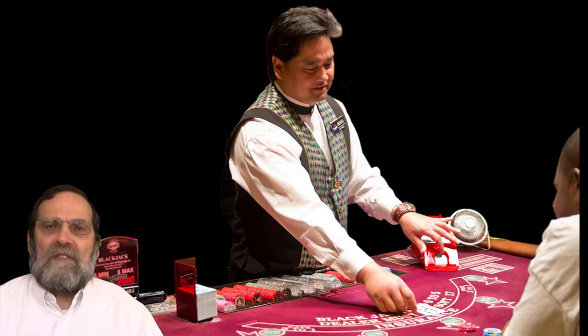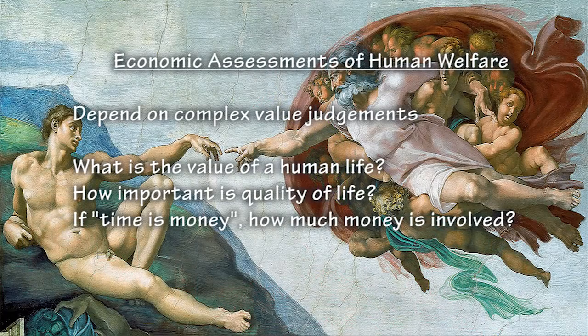Policies to abate greenhouse gases will likely force people to spend more time at routine tasks such as commuting to work, heating water, and discarding waste. Economic assessments of human welfare depend on complex value judgments. What is the value of a human life? How important is quality of life? Time is money, but how much money is involved?